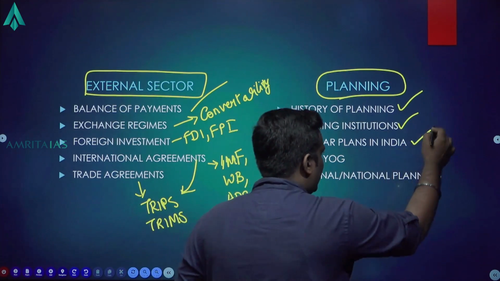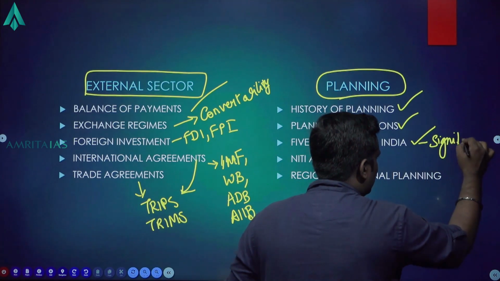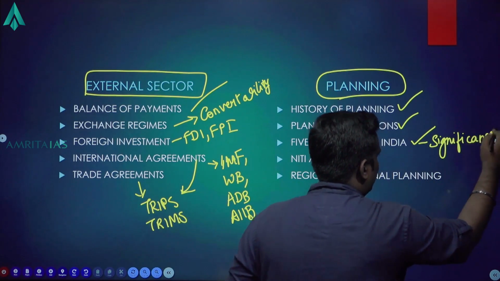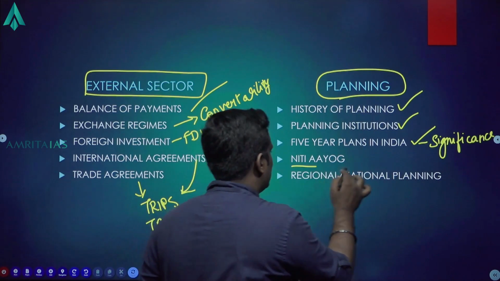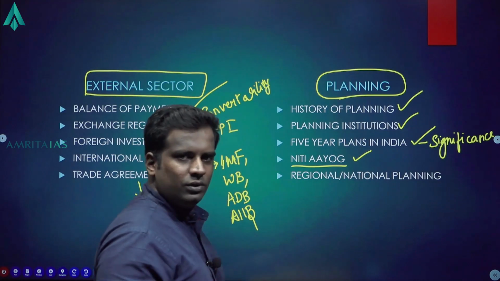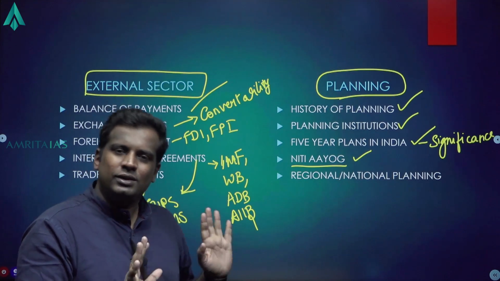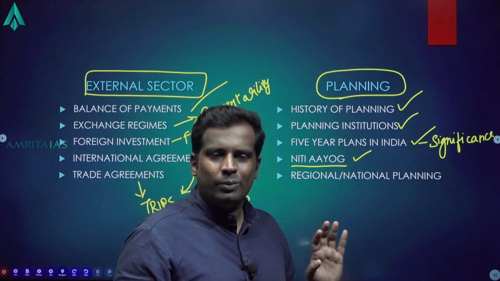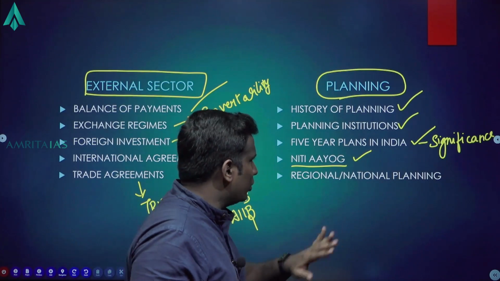Then what are the five-year plans? Significance. Each plan will have some significance. What was their focus? Just know that. Then the present institution, NITI Aayog. Then there is something known as regional planning, national planning. Just do a Google search if you don't have the topic, more than enough. Nothing more than this. Don't have to learn more than this.